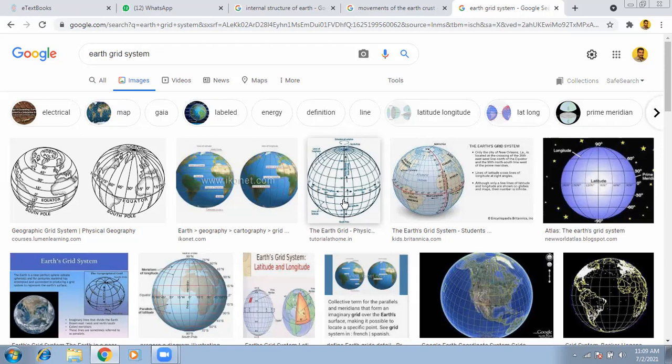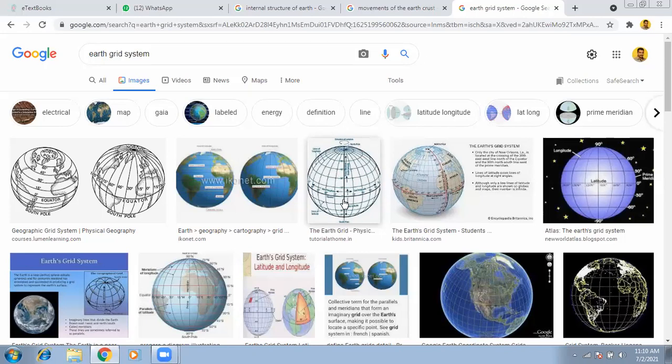India lies in the northern hemisphere, between 37 degrees 6 minutes north and 8 degrees 4 minutes north latitudes, and between 68 degrees 7 minutes east longitude and 97 degrees 25 minutes east longitude. Totally, it lies in the northeastern hemisphere.